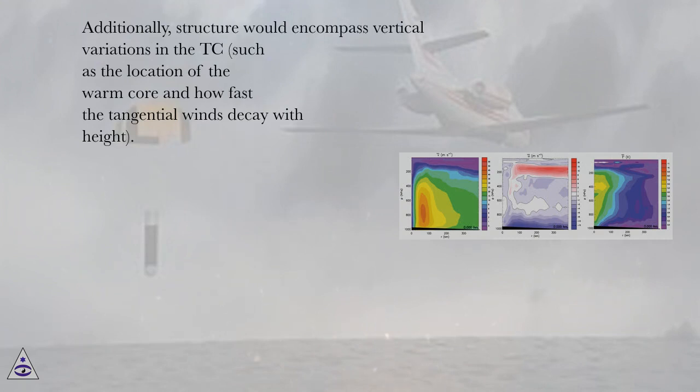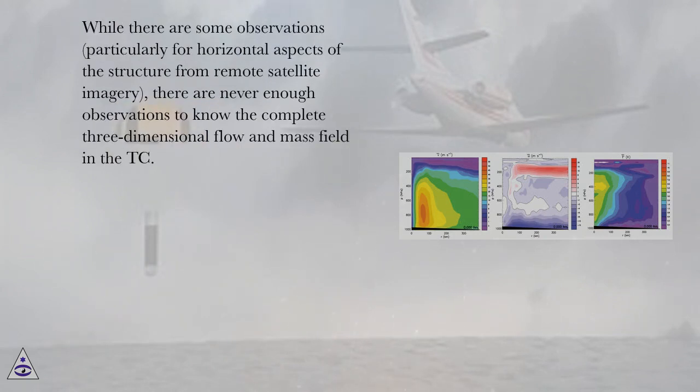Additionally, structure would encompass vertical variations in the TC, such as the location of the warm core and how fast the tangential winds decay with height. While there are some observations, particularly for horizontal aspects of the structure from remote satellite imagery, there are never enough observations to know the complete three-dimensional flow and mass field in the TC.